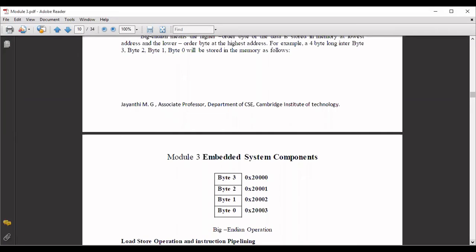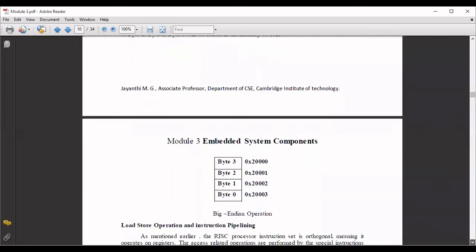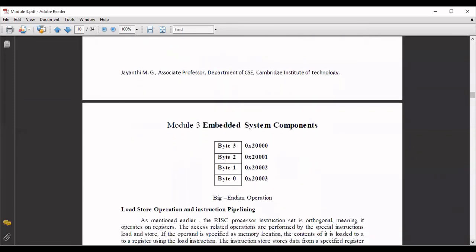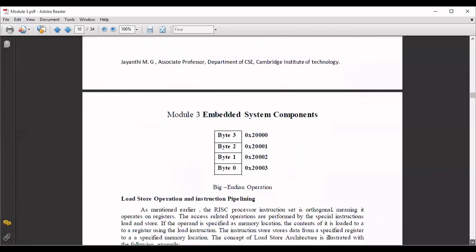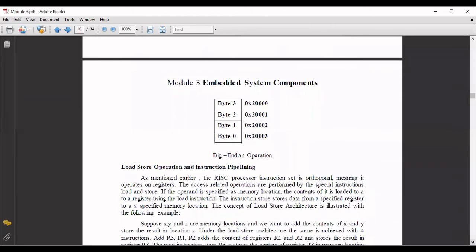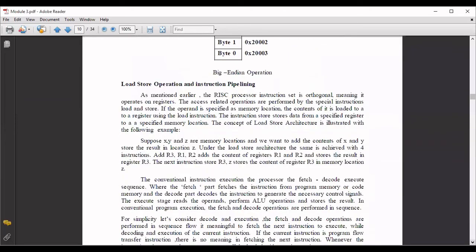So these are the 2 types of endian techniques a processor can use. It can use either big endian or little endian. The architecture is going to specify which one it is going to use. This is also one of the important questions you may expect: differentiate between big endian and little endian.